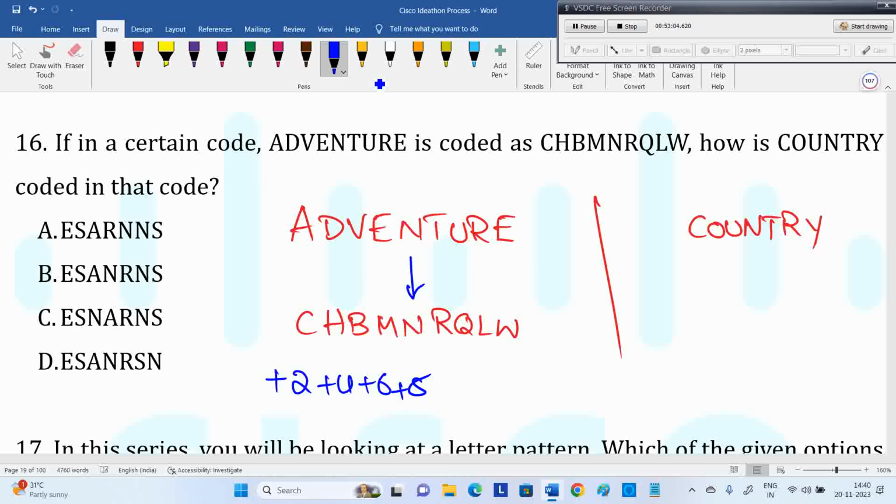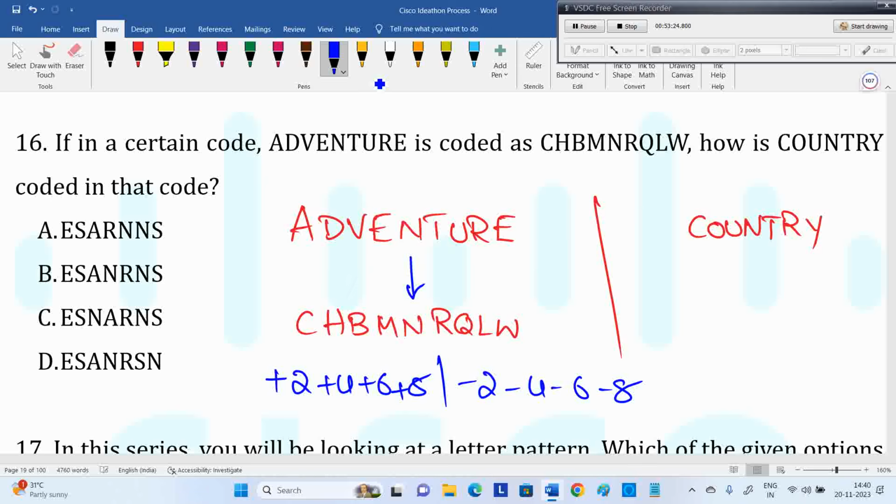Middle one no change. Then what about the next half? Minus 2, very good. Minus 2, minus 4, minus 6, minus 8, because T is 20, R is 18. After N is N only. Middle letter they kept as it is.